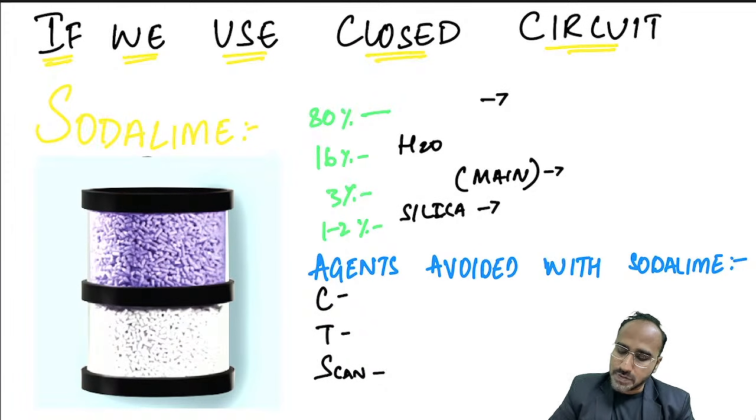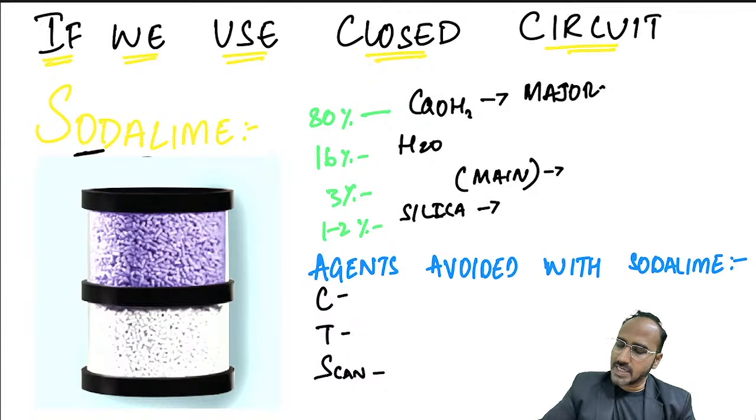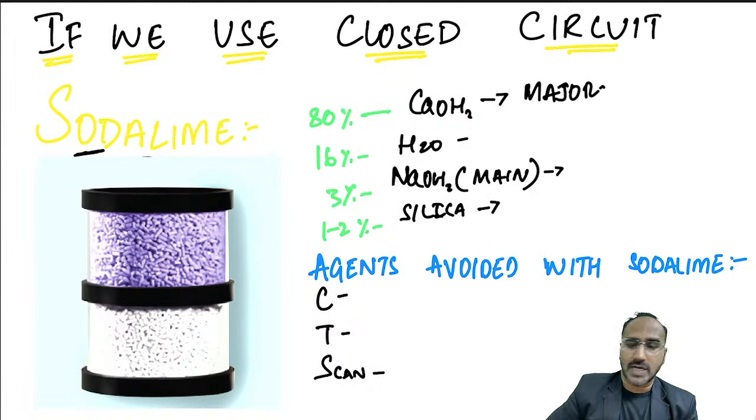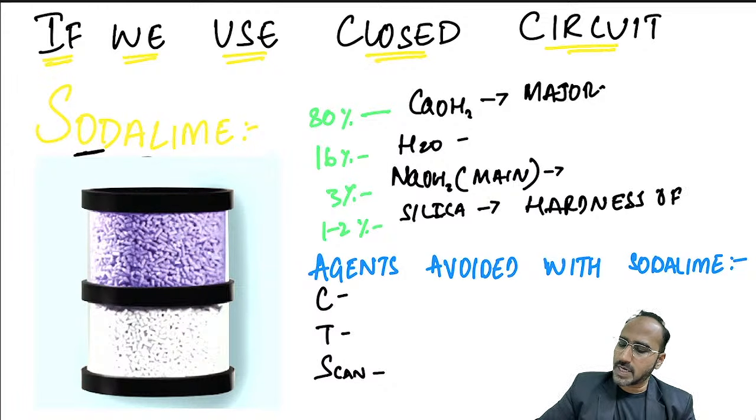What does this chamber usually have? Soda lime. Remember guys, soda lime is made up of what? 80% calcium hydroxide. That is, the major component of soda lime is calcium hydroxide. Next, 16% water and sodium hydroxide 3%. That is the main component. 1 to 2% is silica. Silica is added to improve the hardness of the soda lime granules.